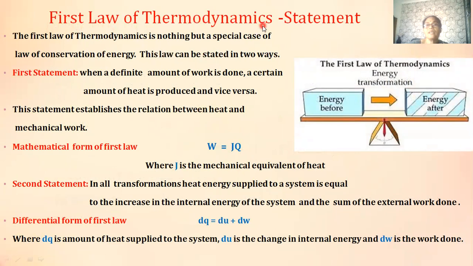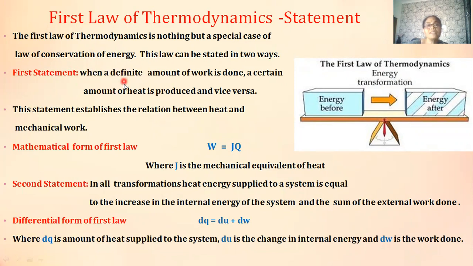So we will see the statement of the first law of thermodynamics. The first law of thermodynamics, as we have already discussed, is a special case of the law of conservation of energy. That is, energy can neither be created nor destroyed. It can only be transformed from one form to another form. So one type of energy is being converted into another type of energy. It's neither created nor destroyed. So this first law of thermodynamics can be stated in two different ways.